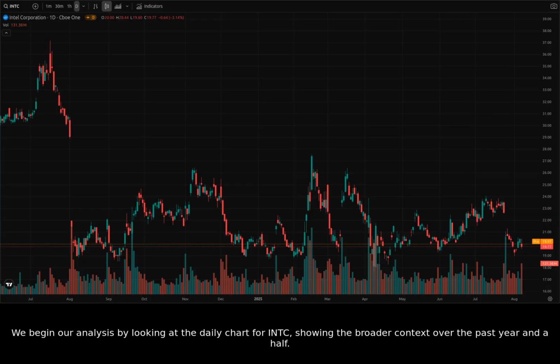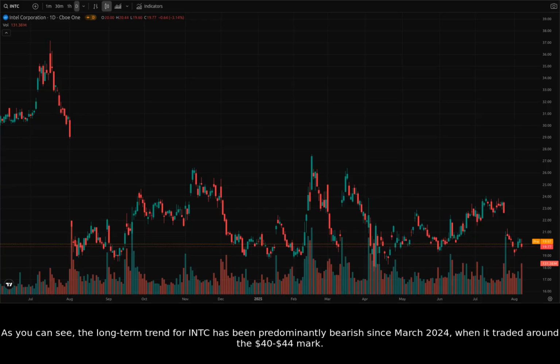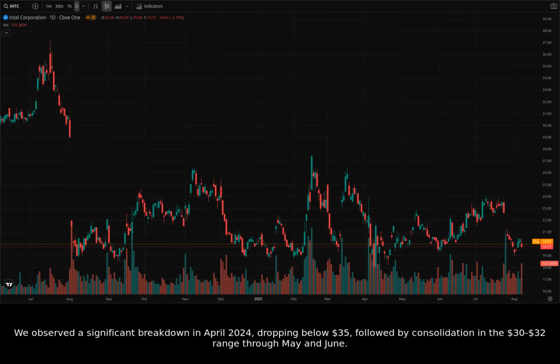We begin our analysis by looking at the daily chart for Intel, showing the broader context over the past year and a half. As you can see, the long-term trend for Intel has been predominantly bearish since March 2024, when it traded around the $40 to $44 mark. We observed a significant breakdown in April 2024, dropping below $35, followed by consolidation in the $30 to $32 range